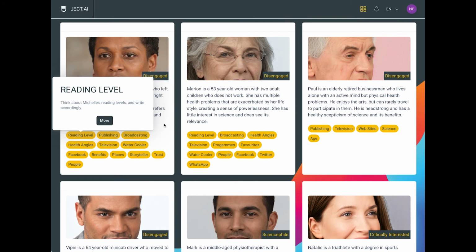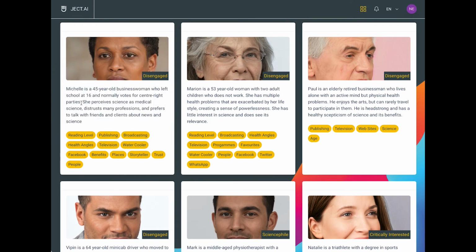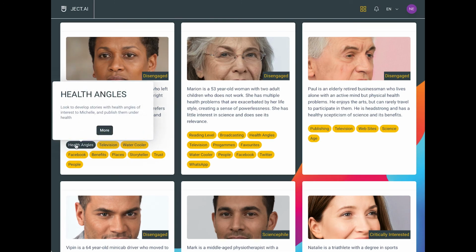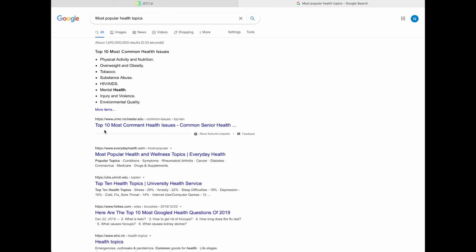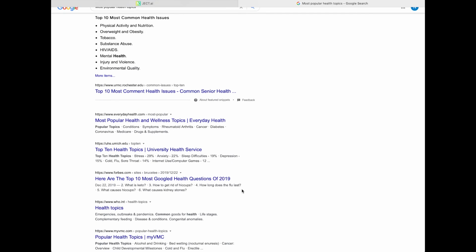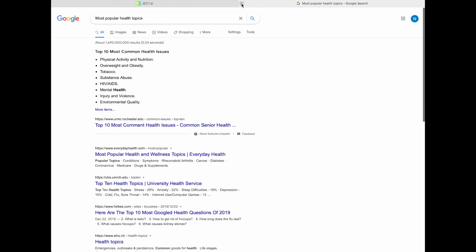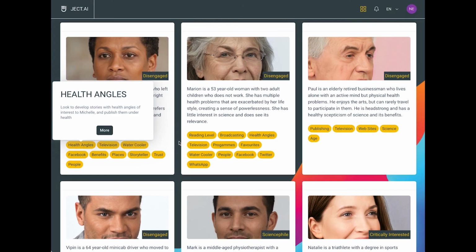Likewise, I might be interested, for example, in health angles. We know that Michelle is interested in health angles. So the prompt here says, look to develop stories with health angles of interest to Michelle and publish them under health. If I click on the More button, again, JECT.AI will open up a different tab with tailored Google searches. It will, for example, give you links to the top 10 most common health issues, most popular health and wellness topics, and you can use these directed Google searches that JECT.AI has generated to think more about relevant health angles by which you might communicate your story.